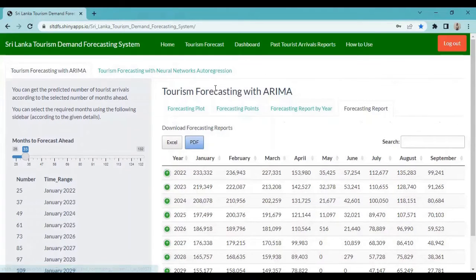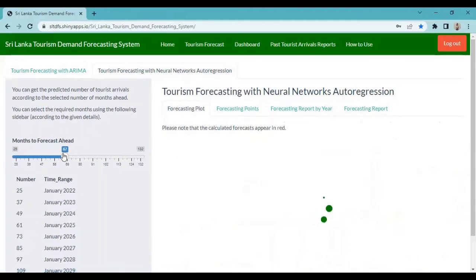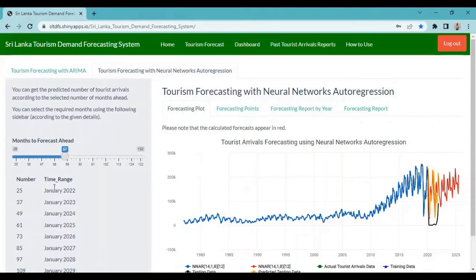Likewise, the user can get the predictions using the neural auto regression model. By using this sidebar, the user can select the required number of months to forecast ahead. The user can refer to this information to select the month as well. Then the plot will automatically generate and give the predictions.